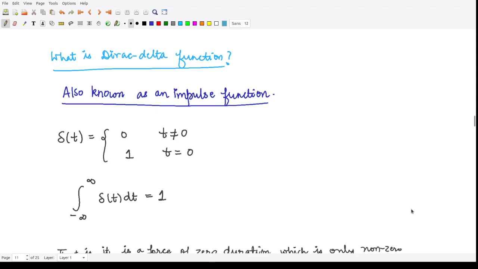Let us discuss this next topic of Dirac delta function. This function is also known as an impulse function. Why? Because what is this function? Let us first see this.